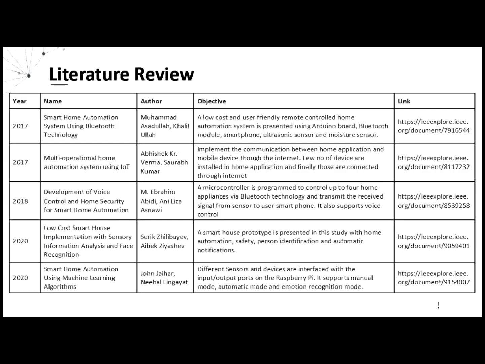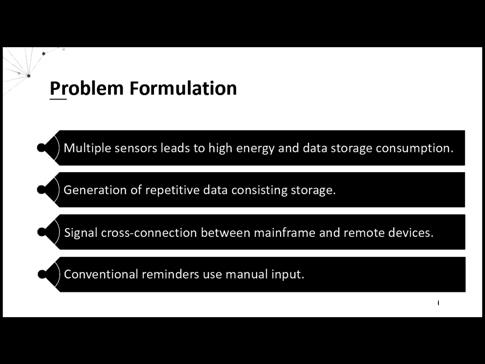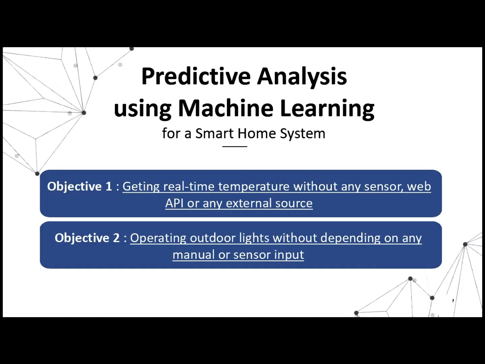Here are some of the literature reviews that we have gone through. There are several problems in today's smart home systems. Here we have worked on the following. Multiple sensors lead to high energy and data storage consumption. Generation of repetitive data consuming storage. Signal cross-connection between mainframe and remote devices. Conventional reminders use manual input. Predictive analysis using machine learning.